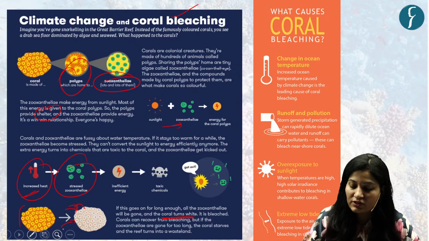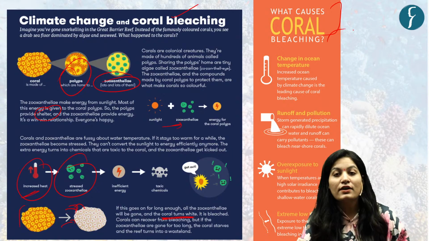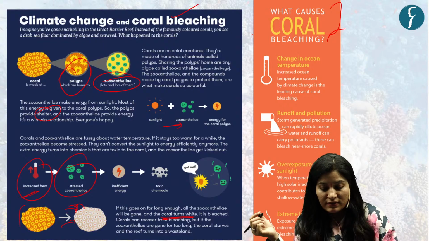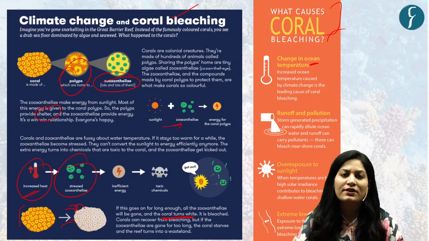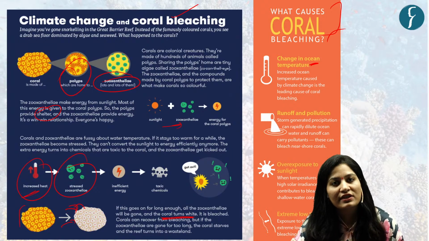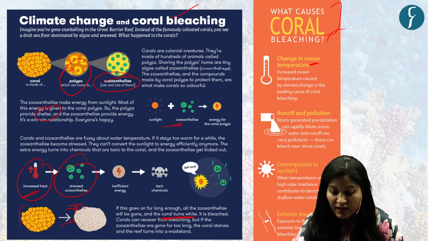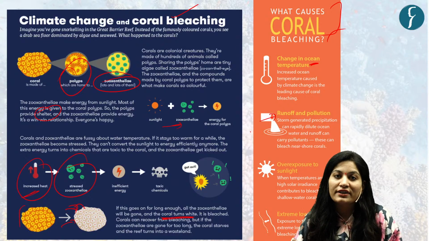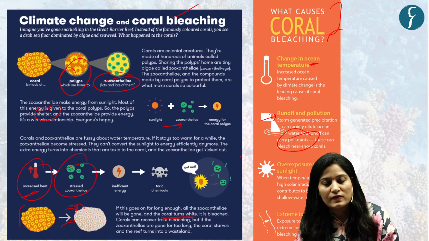That is coral bleaching. Now here are the reasons that can cause coral bleaching. The first reason, just now we have discussed, is change in ocean temperature. That may be because of climate change. With high temperature, zooxanthellae will be more stressed. You know the correlation now. Second is runoff and pollution, because runoff water carries pollutants and these can bleach corals.